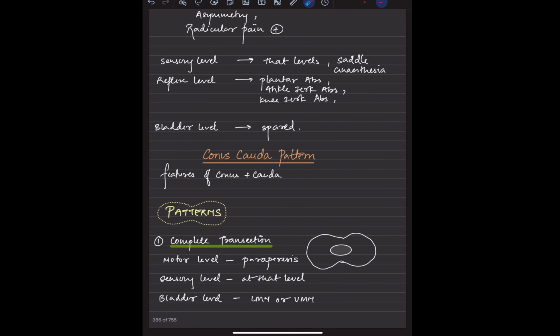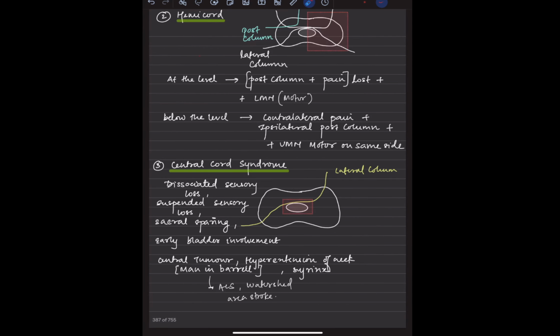There are certain patterns. Complete transection of the cord means there is paraparesis, a sensory level at the level of the lesion, and the bladder could be LMN or UMN. In a hemicord lesion, anterolateral, there is a cross section, but the posterior column is at the same level, there is no cross section as such. So at the level of the lesion there would be LMN involvement. Below the level, UMN on the same side. Contralateral pain and temperature would be lost. Ipsilateral posterior column is affected.